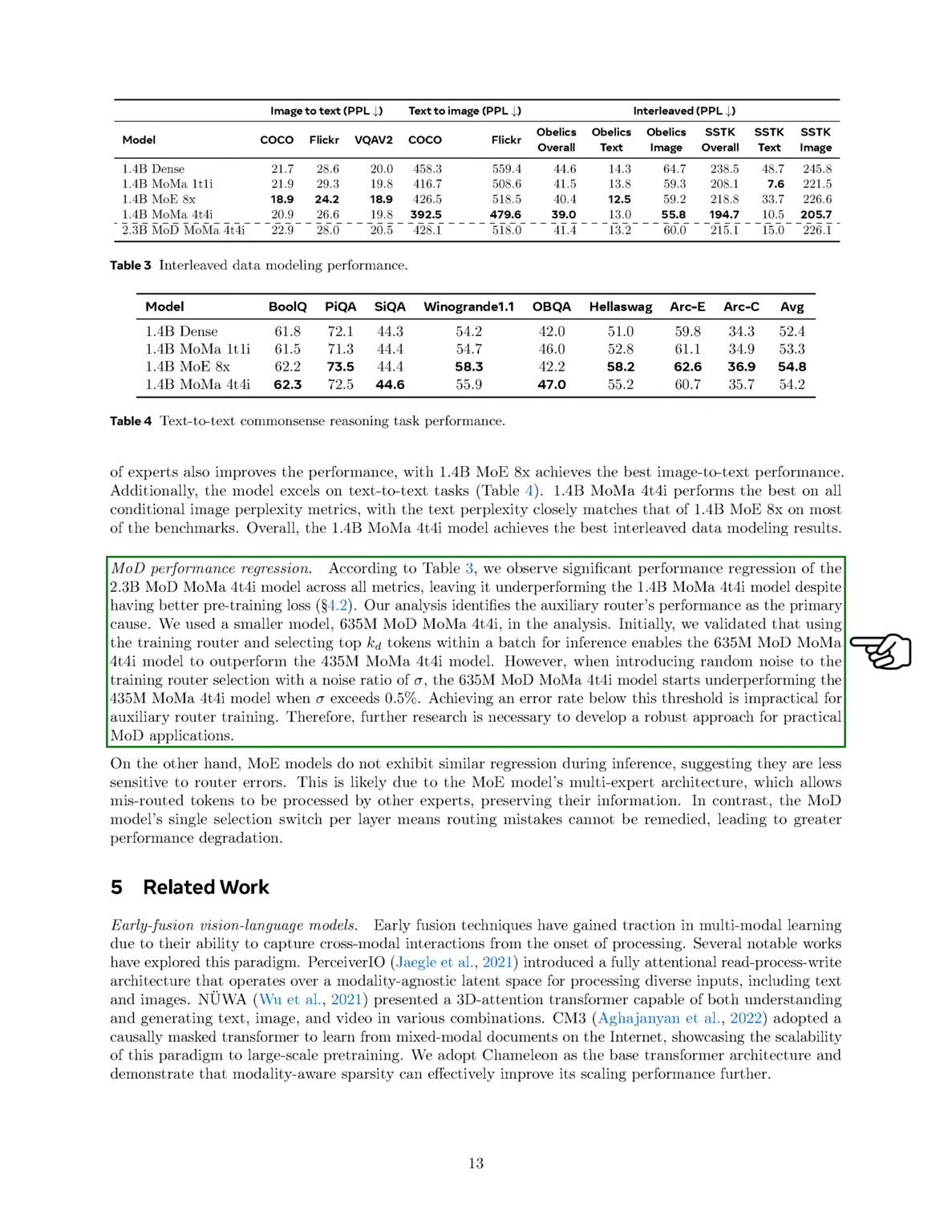We also examined a smaller model, the 635 million parameter MoD MoMa 4T4I. Initially, we confirmed that using the training router and selecting the top tokens within a batch for inference allows the 635 million parameter model to outperform the 435 million parameter MoMa 4T4I model. However, when we added random noise to the training router selection, with a noise ratio exceeding 0.5%, the 635 million parameter model began to underperform compared to the 435 million parameter model.